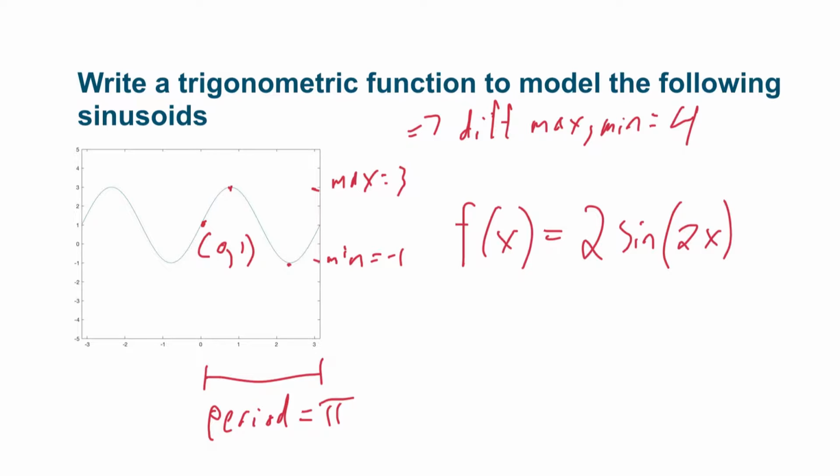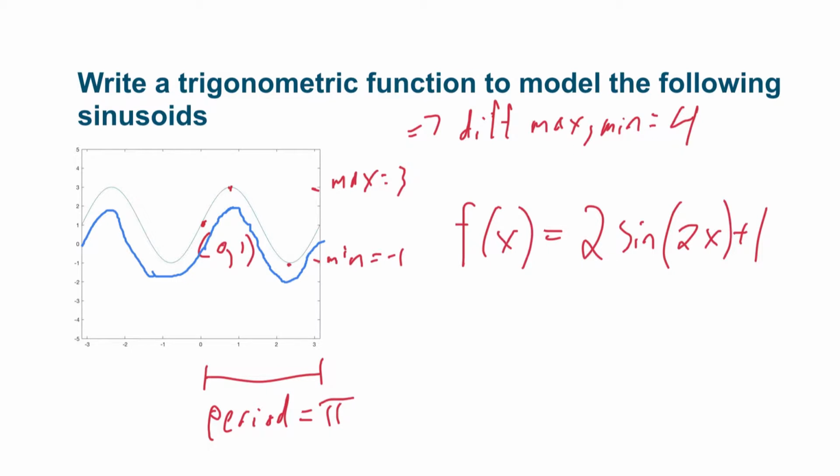Now this isn't quite the complete picture though. What does this give me? This would give me approximately this picture. Like this. So I'm missing this vertical offset, but I can easily add that in. That's the plus d in our model. So I'll add in a +1, and now I hit the nail on the head. So here I had to adjust the amplitude and the frequency and this vertical offset. I didn't have to do a horizontal offset, so I only had to use 3 of my 4 model parameters.